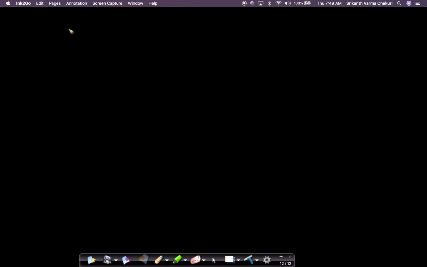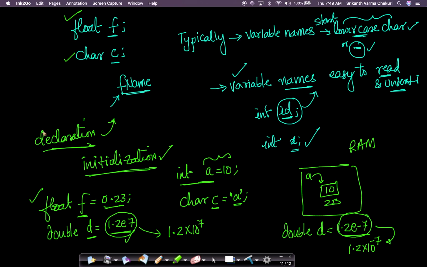Now there are other ways to initialize also. Similarly, even when you're declaring variables, if you want to declare multiple variables of type int, instead of writing int a, int b, int c, int d, there is a shorthand: int a, b, c, d. If you write this, it will declare 4 variables A, B, C, D, all of them of type int. So here you're declaring multiple variables in a single line.